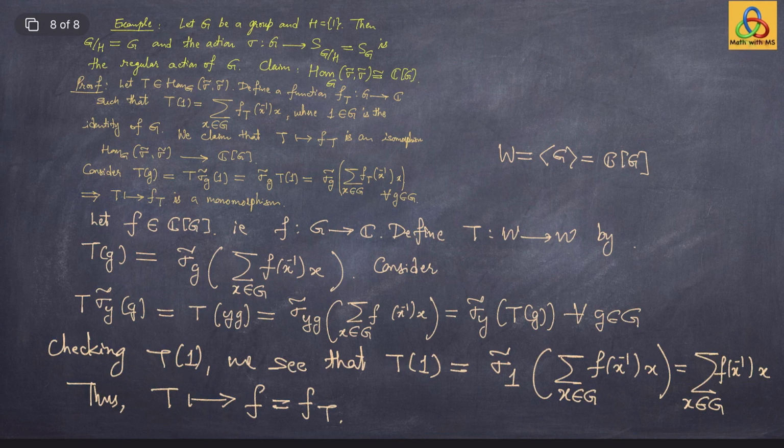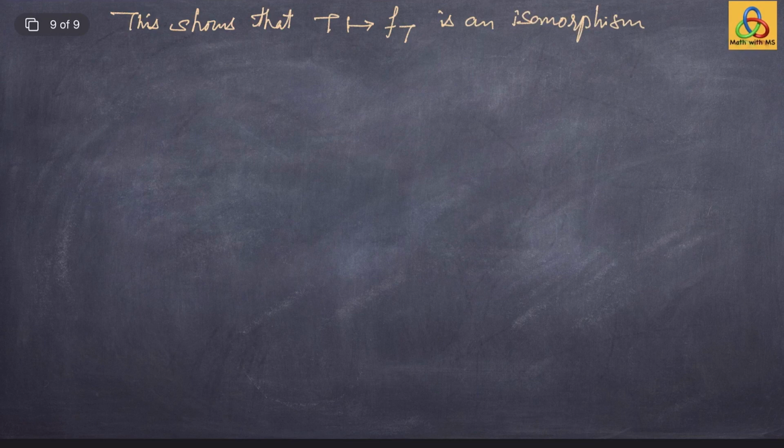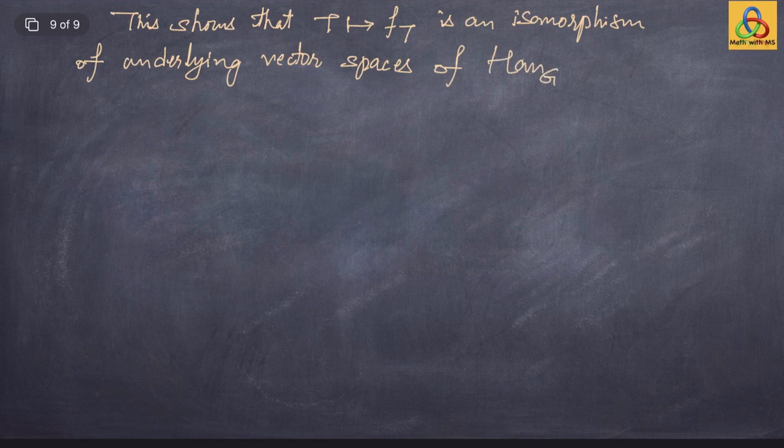What we are claiming is that it is in fact an isomorphism of algebras. So we need to show that the product is preserved. This shows that T goes to f of T is an isomorphism of underlying vector spaces of the centralizer algebra of sigma, that is Hom_G(sigma tilde) and the group algebra C of G. To show that it's an isomorphism of algebras, we need to show that it preserves products.